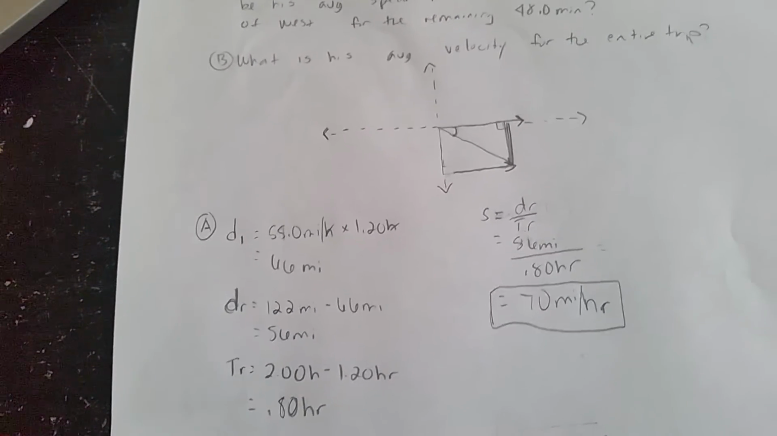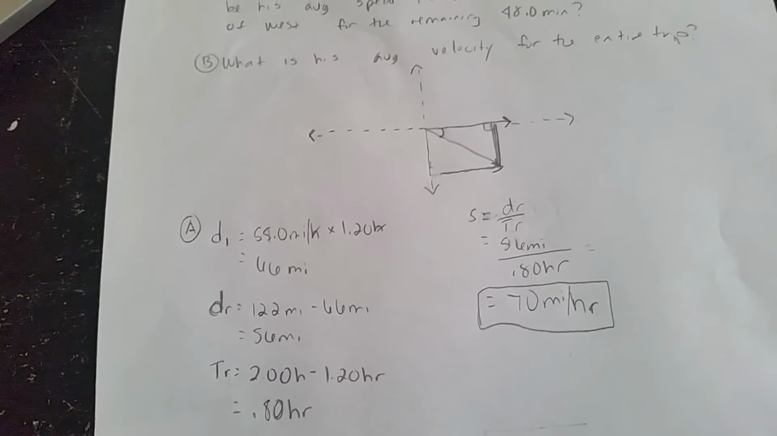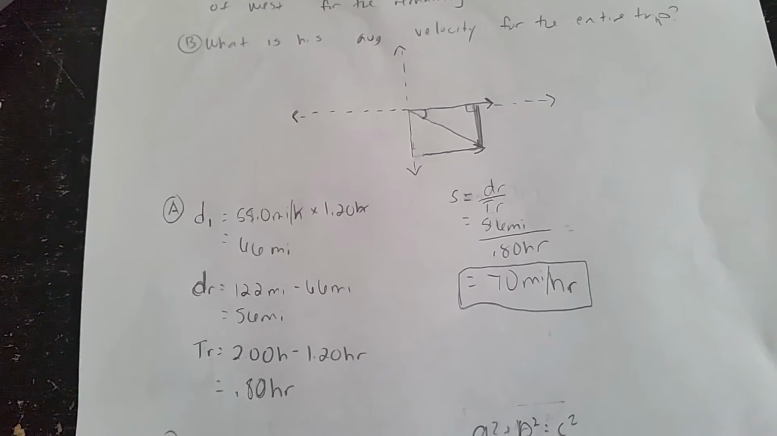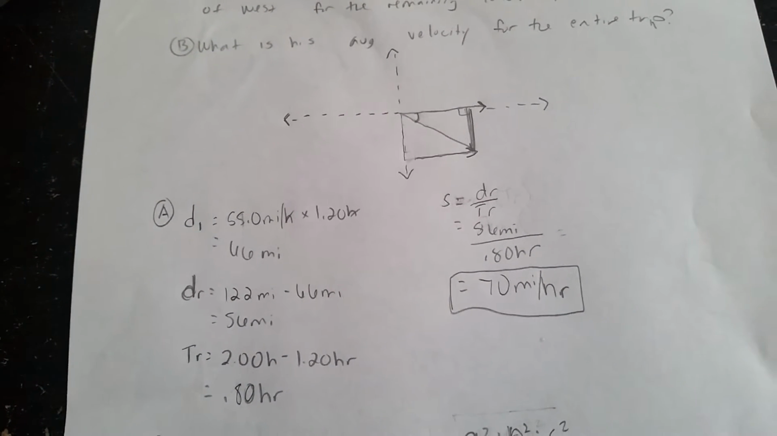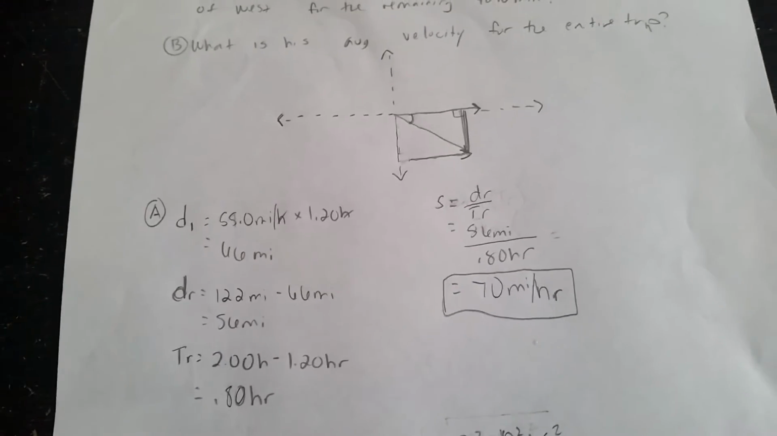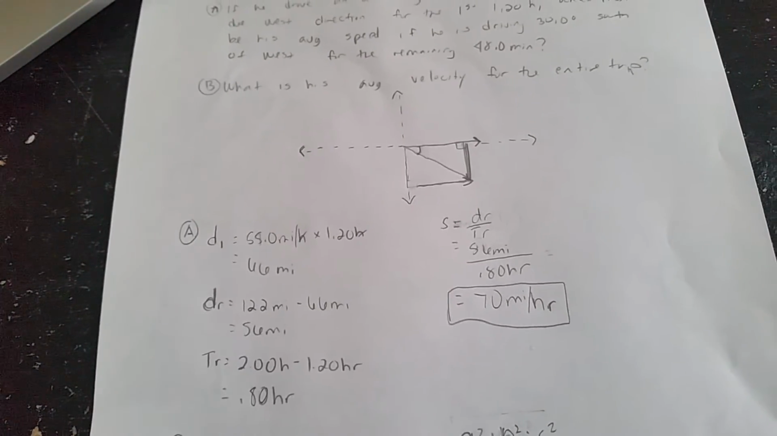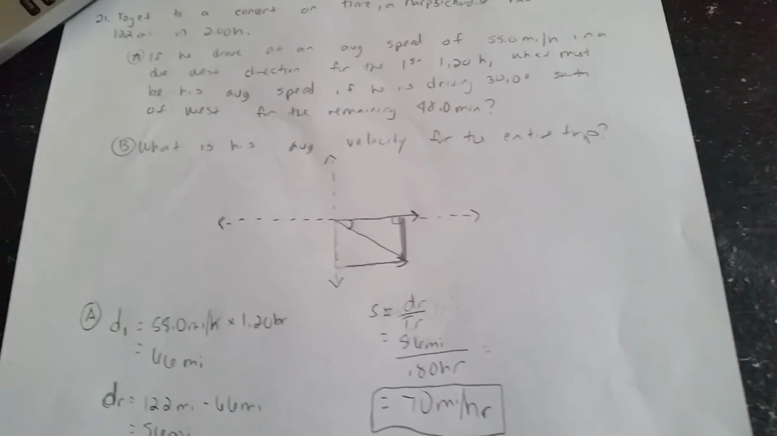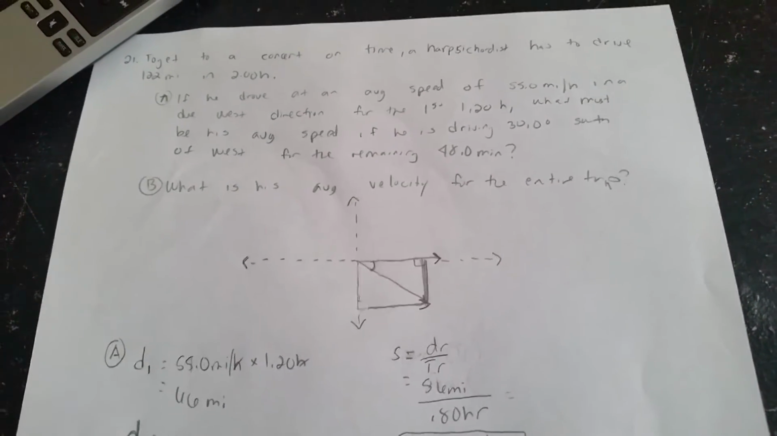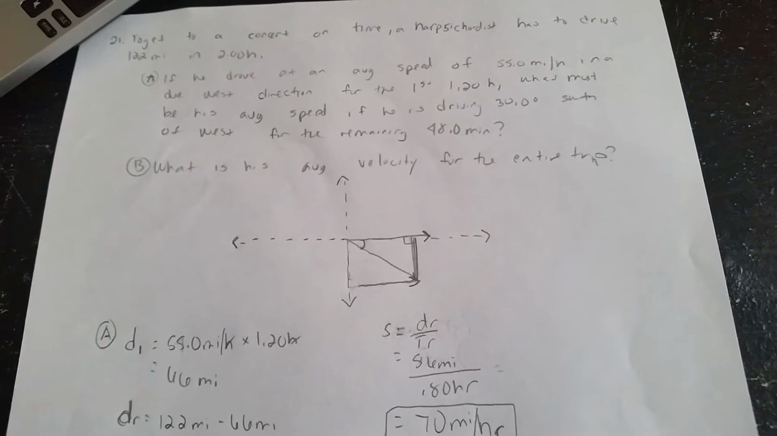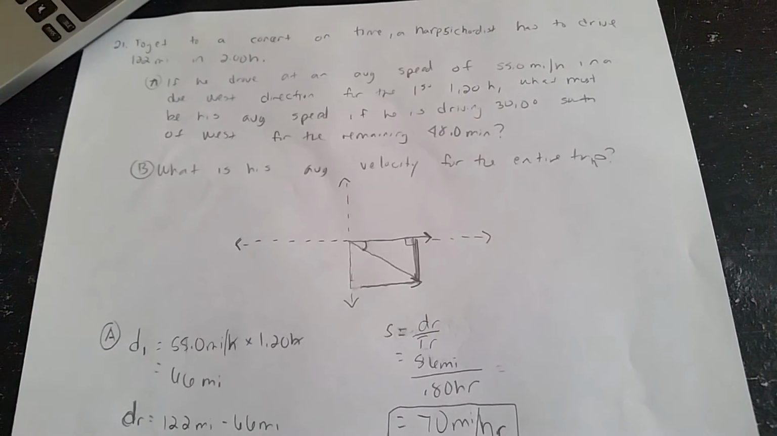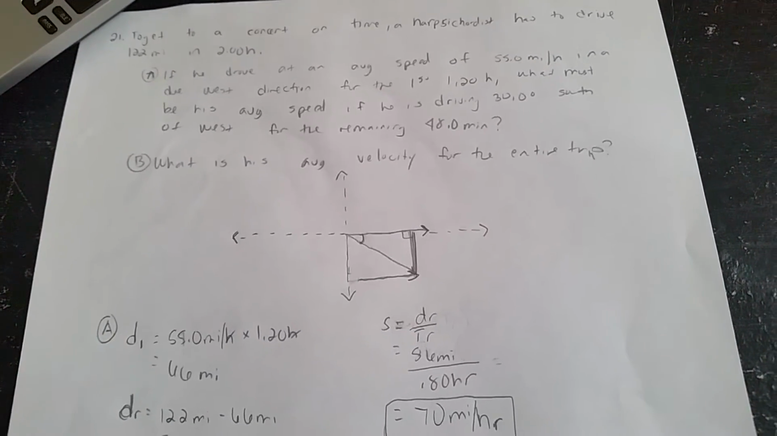And then I could have easily done final time minus initial time, which was 2 hours minus the 1.2 hours that it took him to drive the first 66 miles, and that gave me a remaining time of 0.80 hours. Alright, so then my speed is equal to distance remaining over time remaining, which is 56 miles over 0.80 hours, which gives me 70 miles an hour, which is his average speed.